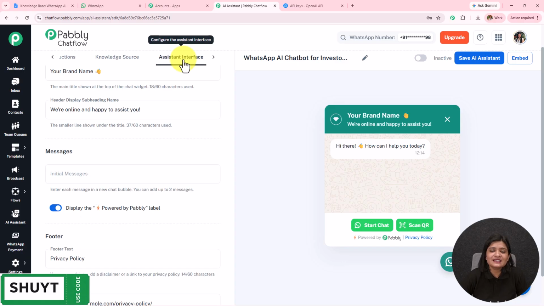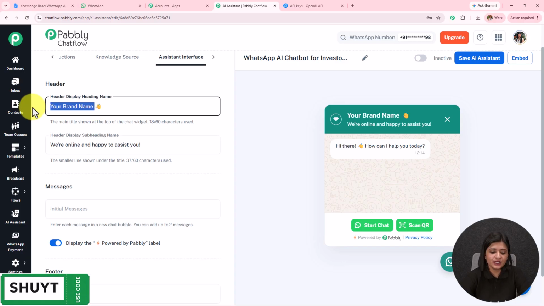So moving on towards the next part, here we have the assistant interface. You can change the heading name. In the preview, you can see this is how your AI agent is going to appear in front of your customers.